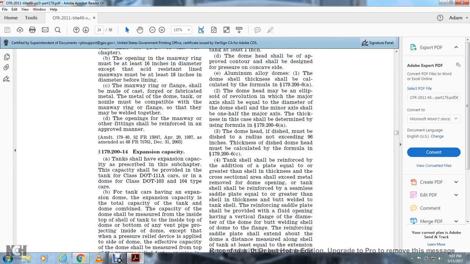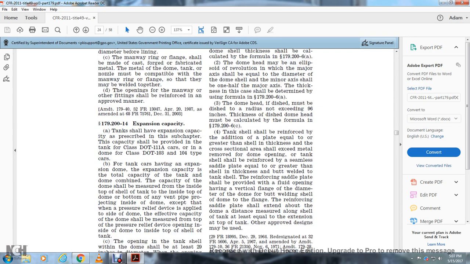The dome head may be an ellipsoid of revolution in which the major axis shall be equal to the diameter of the dome, and the minor axis shall be 1/2 of the major axis. The thickness of the head shall be determined by using the formula 179-206A. The dome must be dished to a radius not exceeding 96 inches. Thickness of the dished dome head must be calculated with the formula in 179-206C.